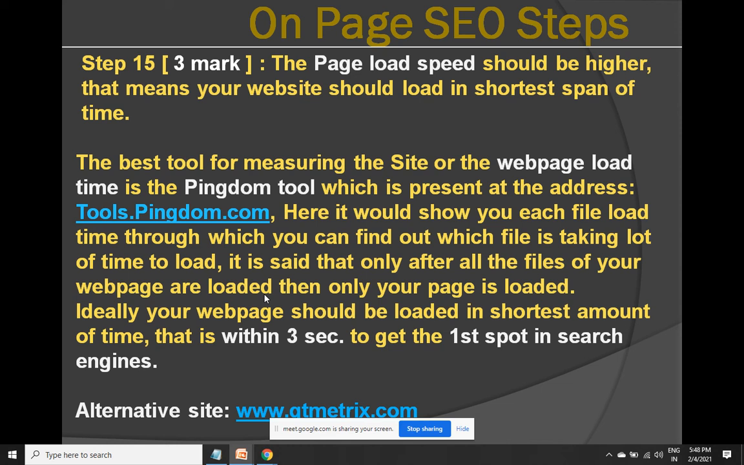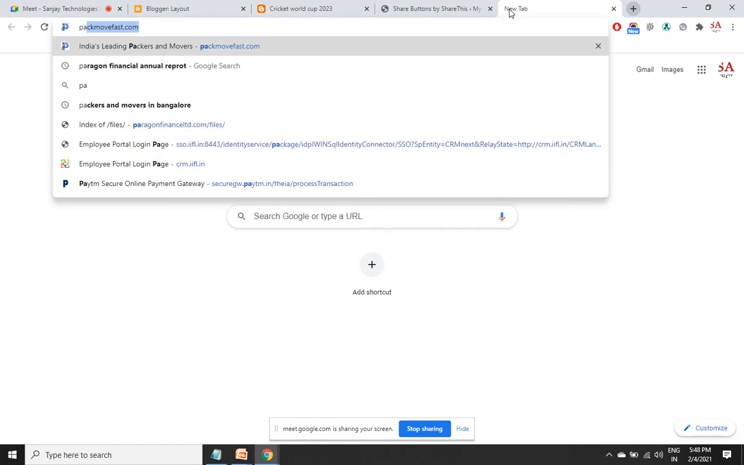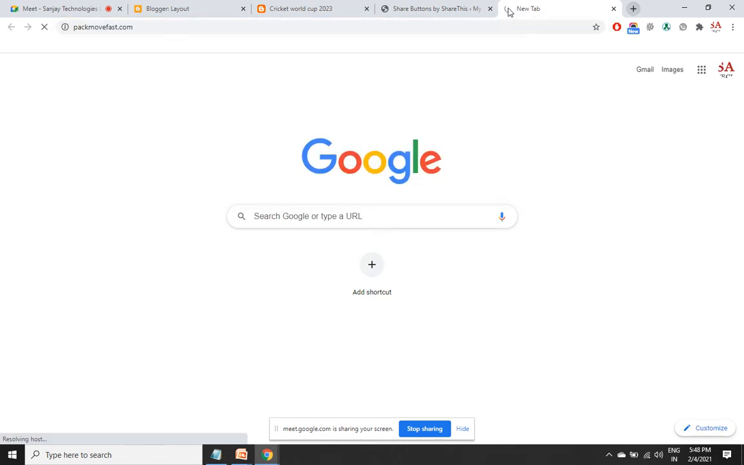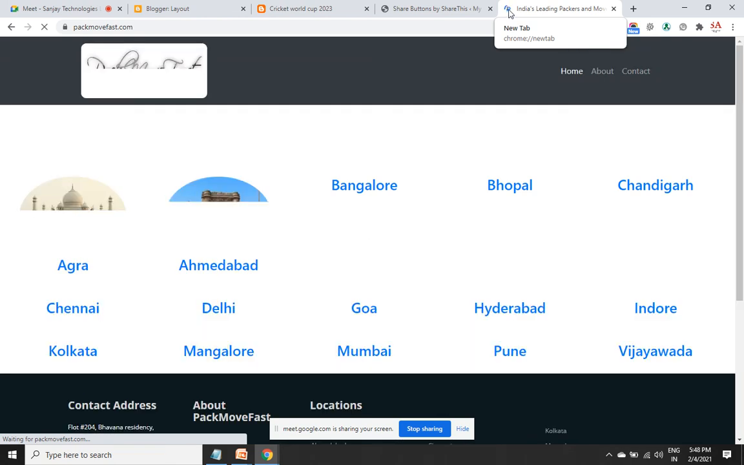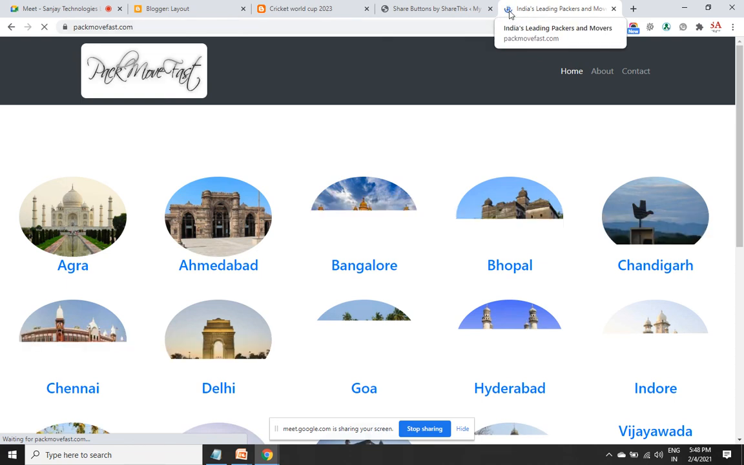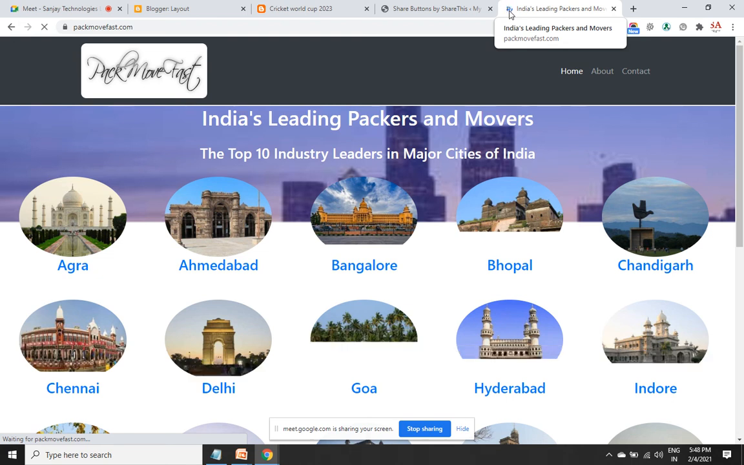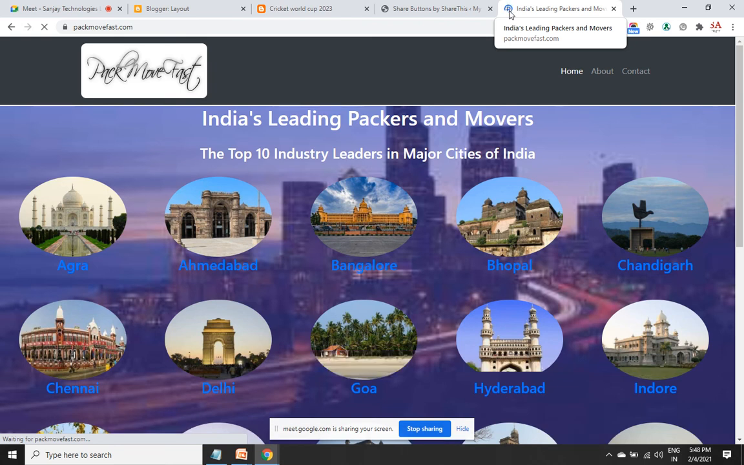But I've seen a lot of people have got a wrong way of checking the speed of the page. What they do is like this. Example, pack move fast. They start counting 1, 2, 3, 4, 5, 6, 7, 8. This loading icon, how many seconds is it loading? That is what they consider the page loading time. Totally wrong.